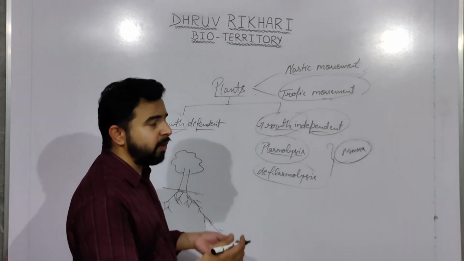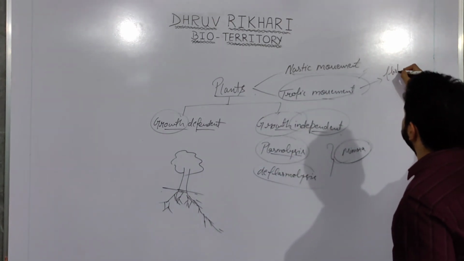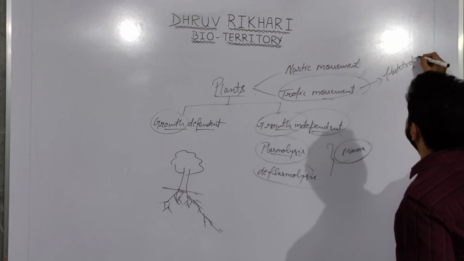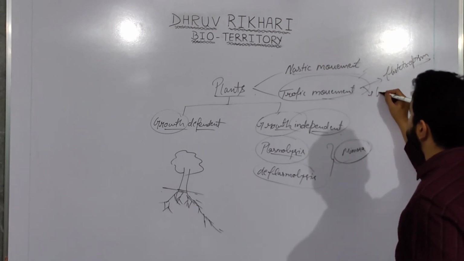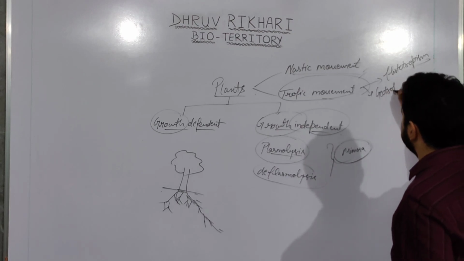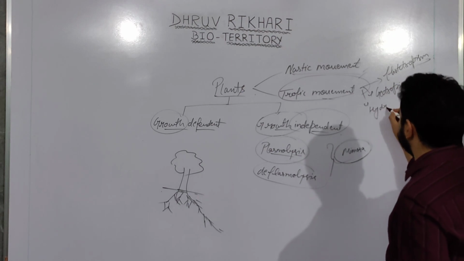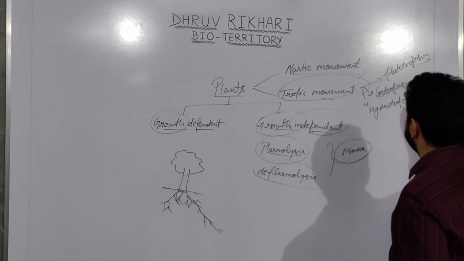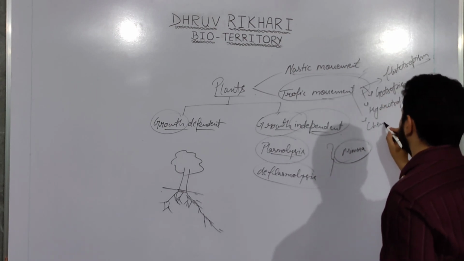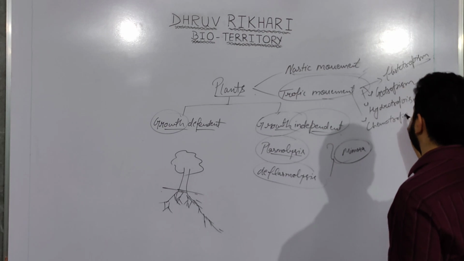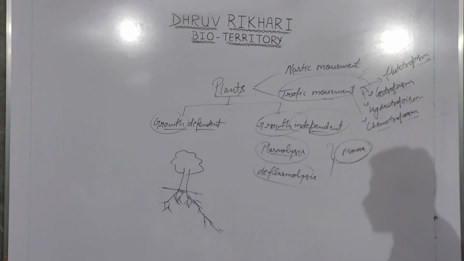So similarly there are different tropic movements. There are phototropism, that is the movement towards the light. Second, geotropism. Third one is hydrotropism. And fourth one is chemotropism, right? So these are the responses for the growth and development.